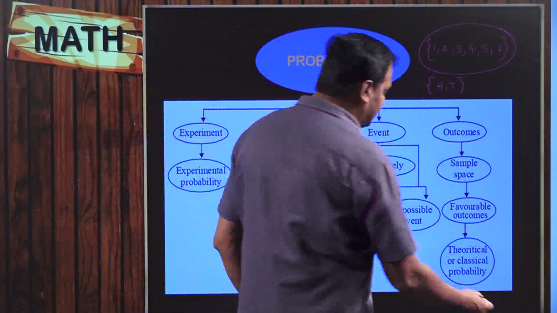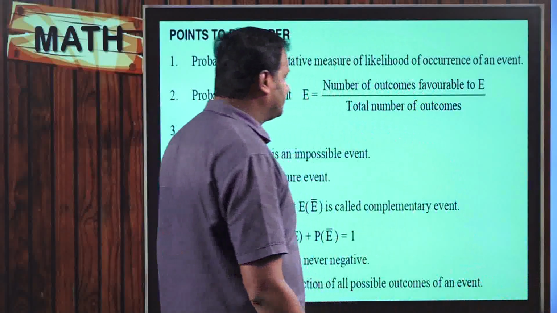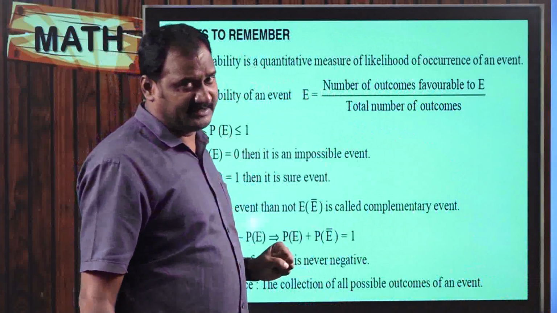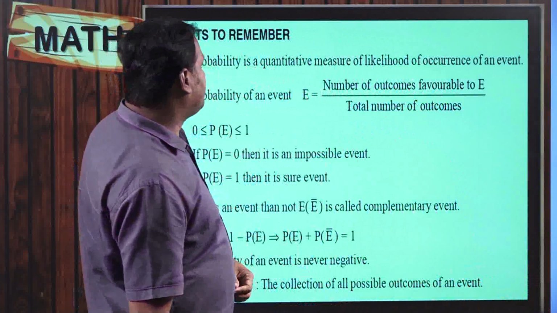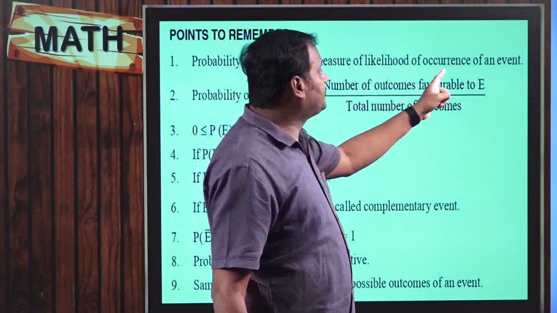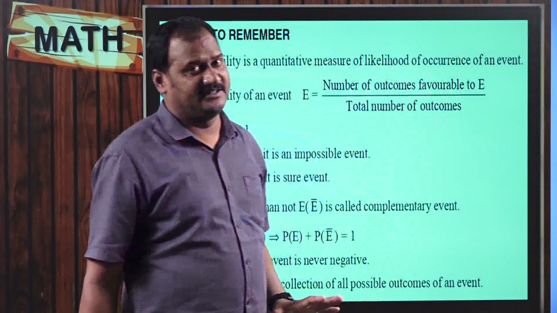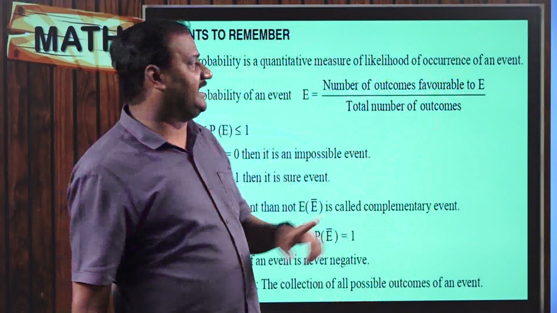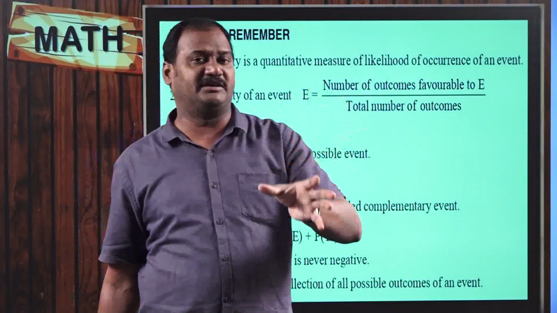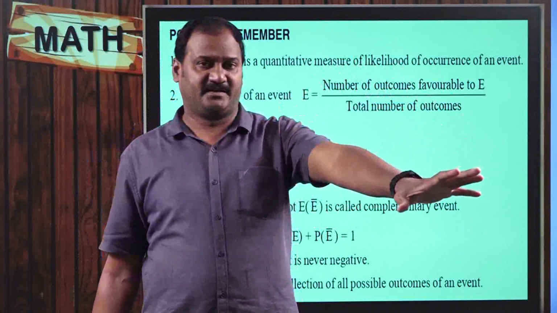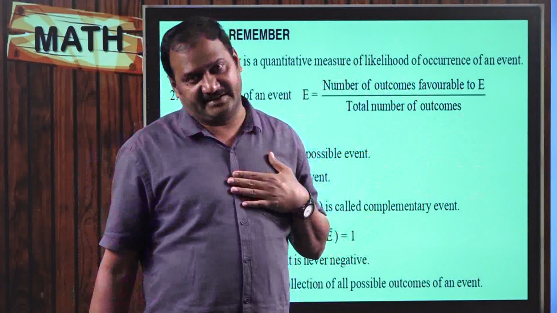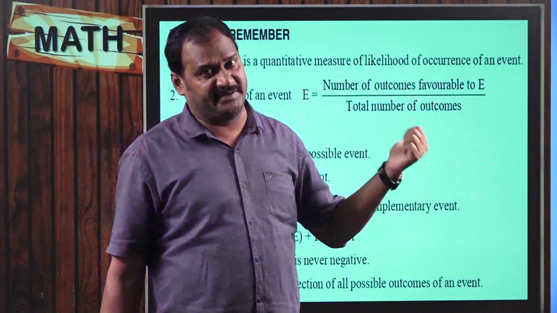And in this probability, we discuss a few things. These are all the points that you will have to remember. So what are the points here? Probability is the quantitative measure of likelihood of occurrence of an event. A measure of chance. When you can measure the chance, that is a quantitative measure: this probability has to happen this much. This is the number, the probability of my event. That is what is called a quantitative measure.